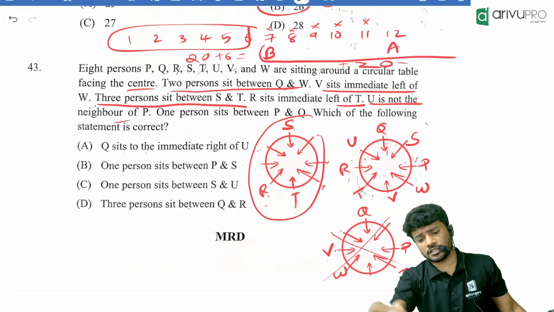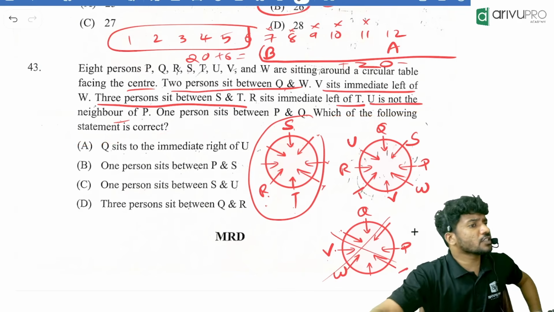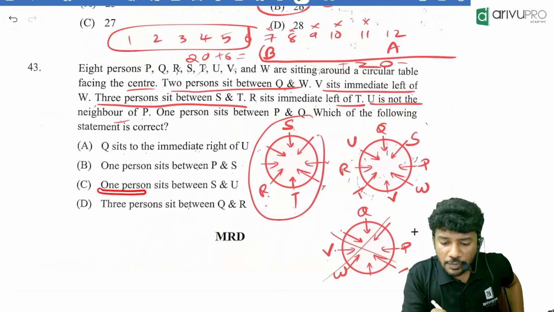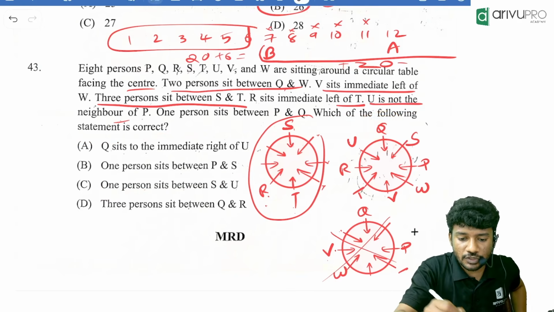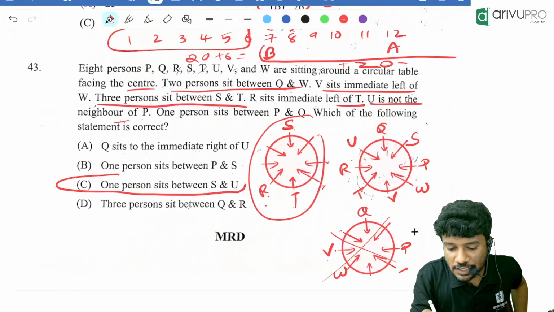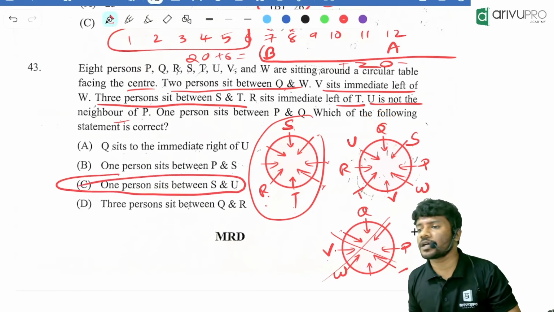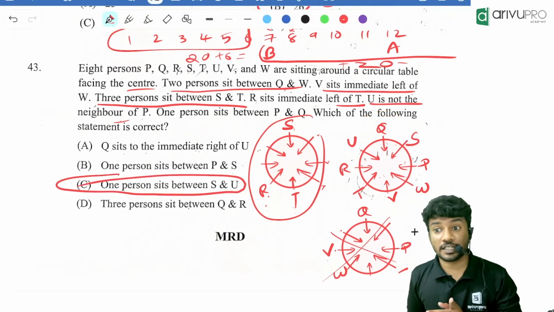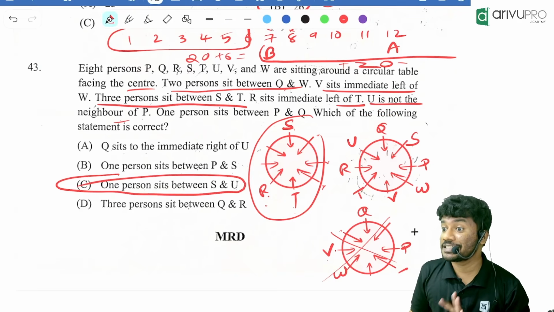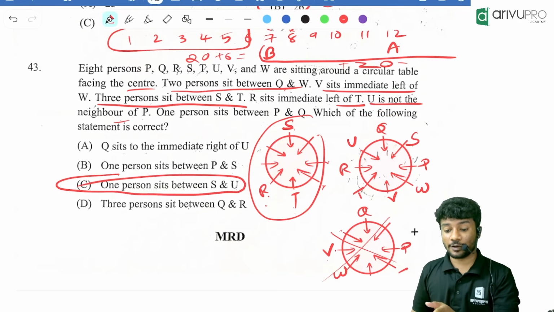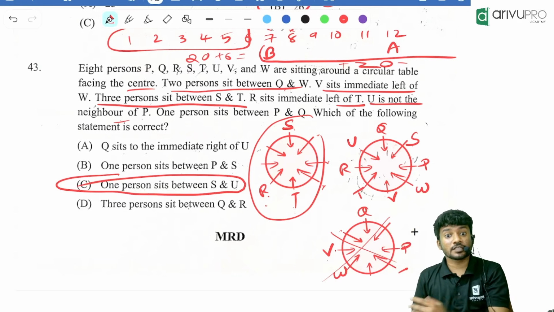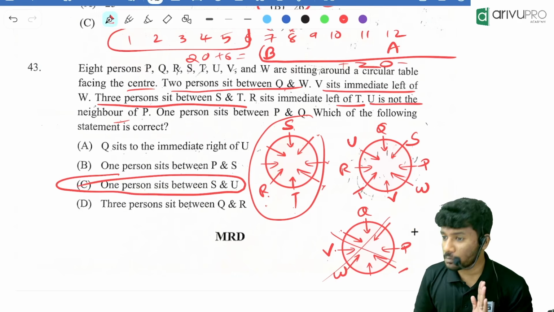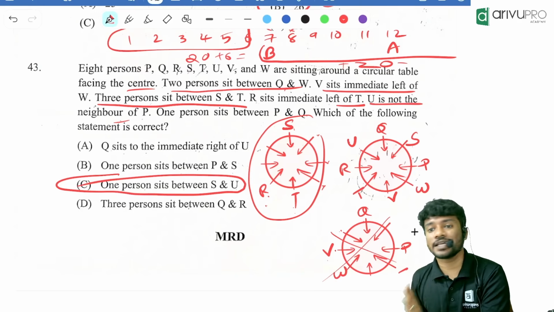Now, looking at this, the question is which of the following statements is correct. One person sits between S and U. Who is that person? Q is the answer. Option C is your answer. Everyone understood this? Is it an indirect question or a direct question? It's an indirect question. When an indirect question is there, will you stop solving with 2 circles or 3 circles? Try to solve using the maximum number of circles. Then only you will get the answer.